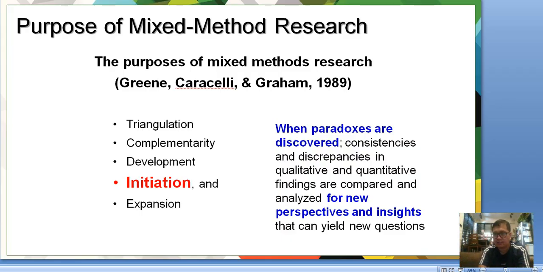You could either do the quantitative first, then do the qualitative, then you're going to look into discrepancies so that you could gain new insights by using another research type. So, for example, if you can find inconsistencies in the quantitative aspect, you could use the qualitative aspect to look into those that were not covered.